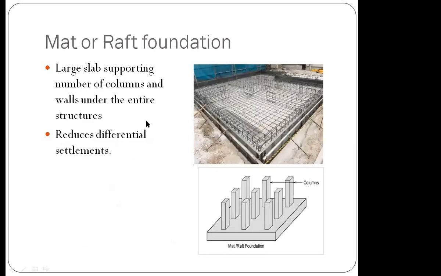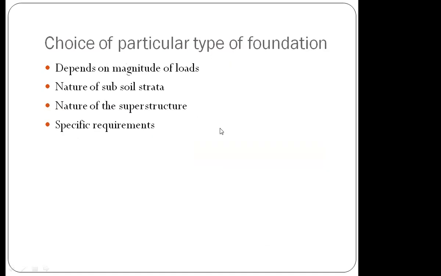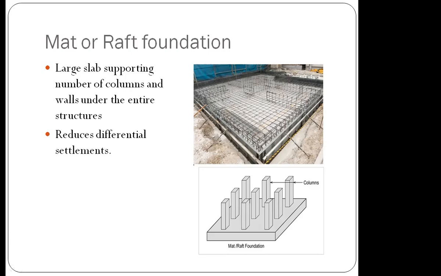And mat footing is mainly constructed to avoid differential settlements, and it can connect all the columns of your superstructure. The entire structure's columns are connected with the mat foundation. So these are the different types of shallow foundations.